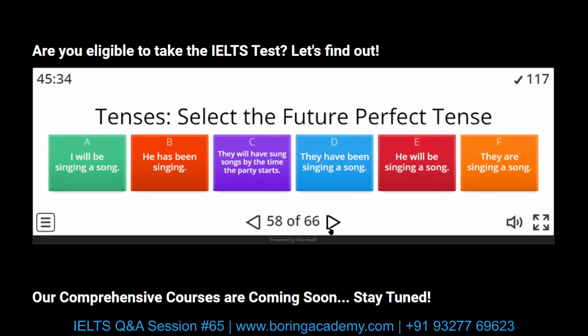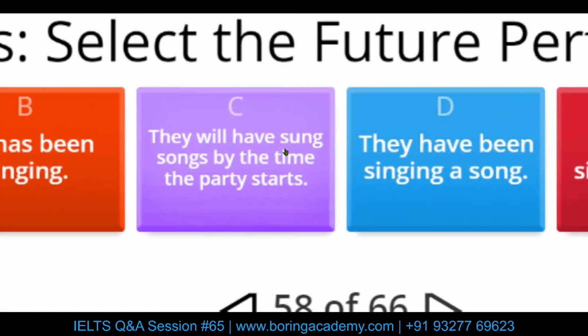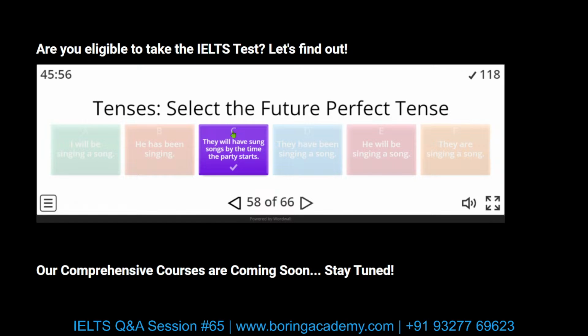Select the future perfect tense. He will be singing a song. That is future continuous. They will have sung songs by the. Can you see V3? Sing, sang, sung. So we have to select this.